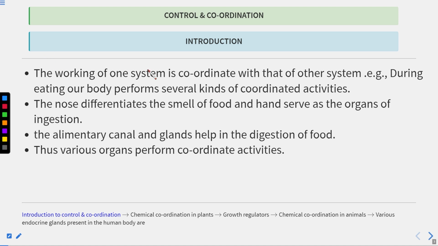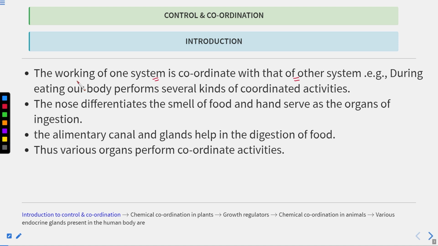Now the working of one system is coordinated with that of the other system. If you talk about the organ systems, one is the digestive system, another is the excretory system, and there is a coordination between all the systems present within the body. One system alone cannot work, so they have to work in coordination.